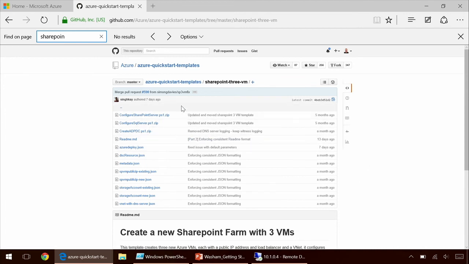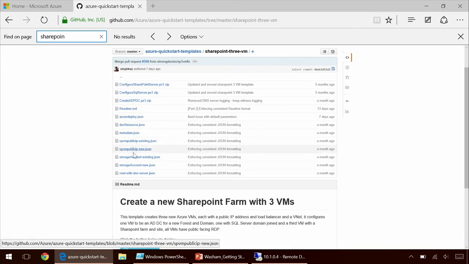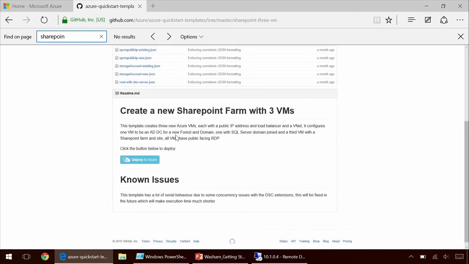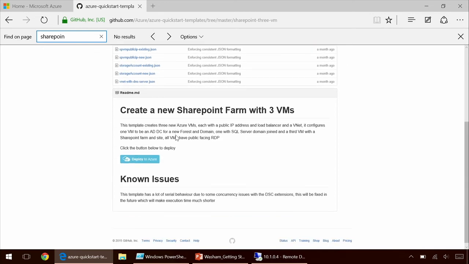Now, if you look inside of here, there's a lot of different files. The first 3 zip files are pretty much exactly what I just did before. They're a set of PowerShell scripts that configure SharePoint, SQL, or an Active Directory domain controller. There's a bunch of other files here for creating storage accounts, configuring public IPs, and so on. Now, we're not going to go into the minutia of template building today, but I will show you how you can actually just try this out on your own.